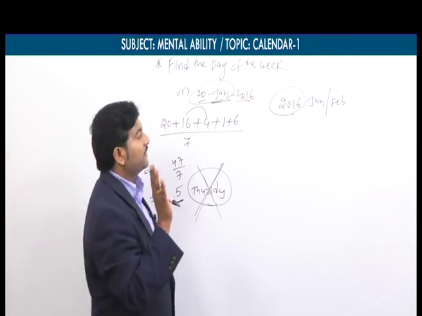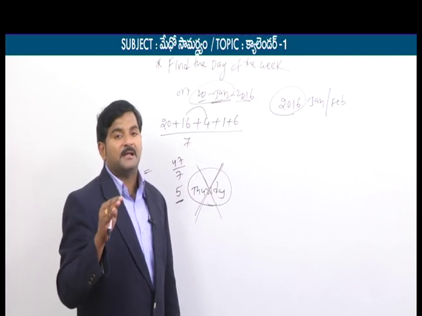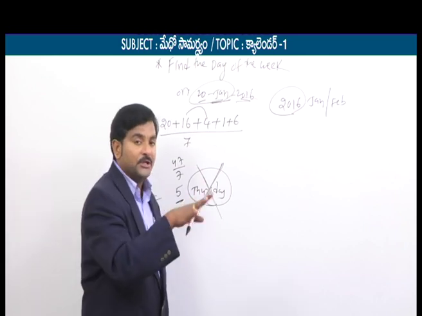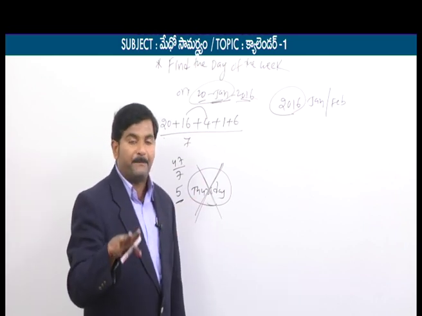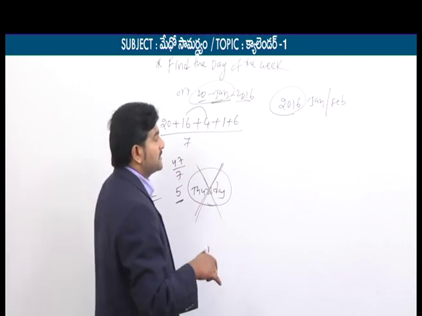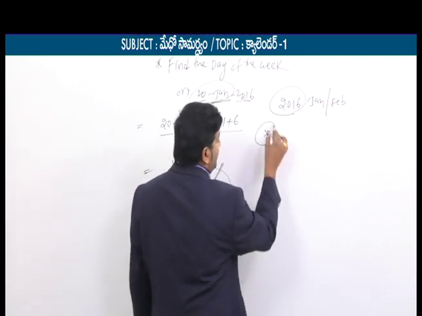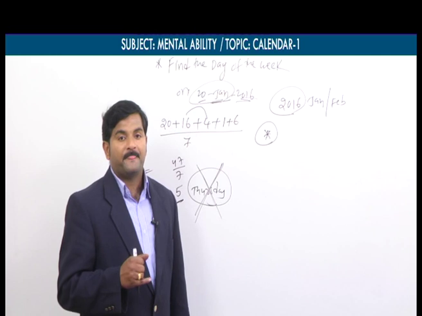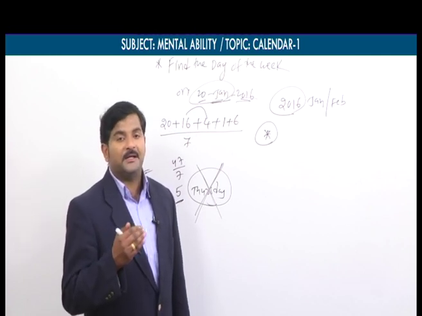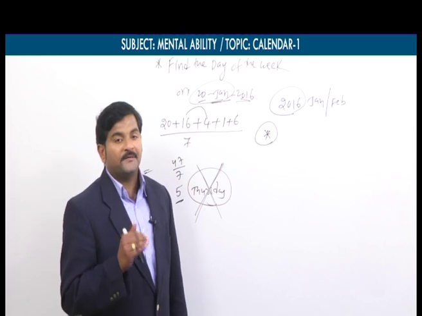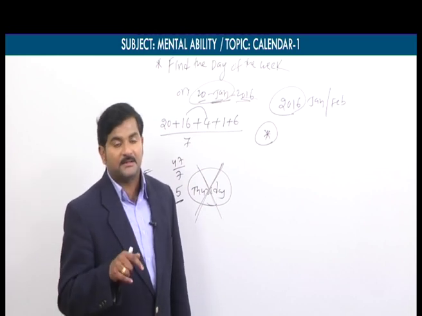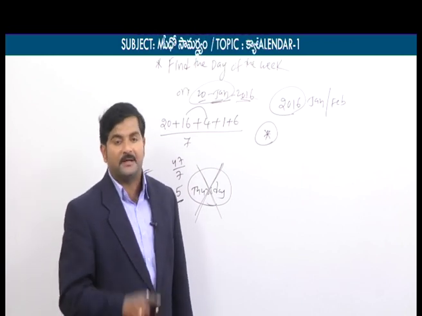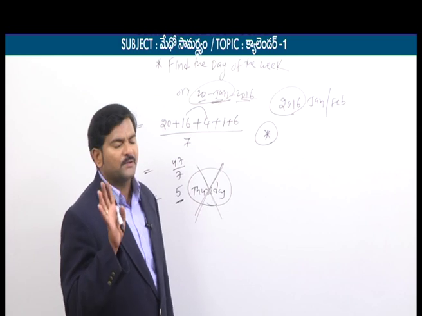Why? Because if it is leap year, in February month we are having 29 days. That's it. So January month and February month, these 2 months only will have an impact if you take leap year. That's why simply we can have a note. What was the note here? If the given year is leap year, I repeat once again, if the given year is leap year and if the given date falls in the month of January and February, we have to reduce the remainder by 1. So remember in the mind. So we have to reduce the remainder by 1.